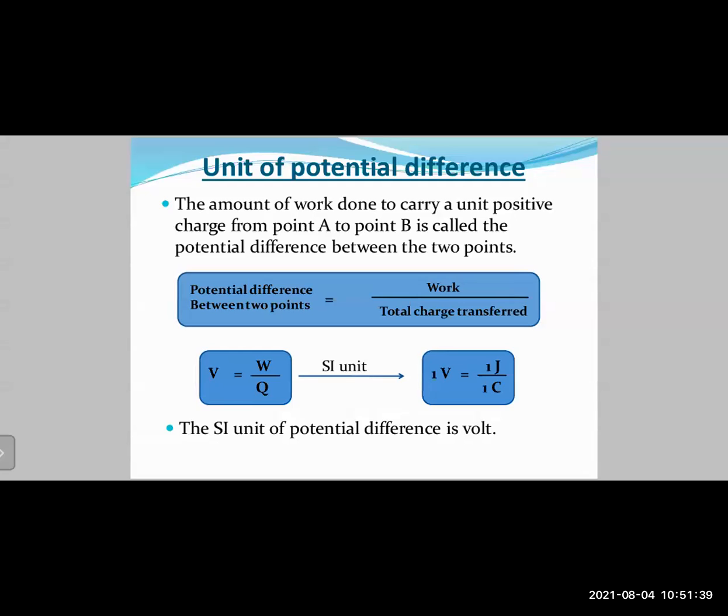Now, if you write down the corresponding units, what do we get? The unit for voltage is a volt. The unit for work done is a joule, and the unit for charge is a coulomb, right? So we can write 1 volt equals 1 joule upon 1 coulomb. That is, 1 volt is 1 joule per coulomb, right? And the SI unit of potential difference is called a volt.